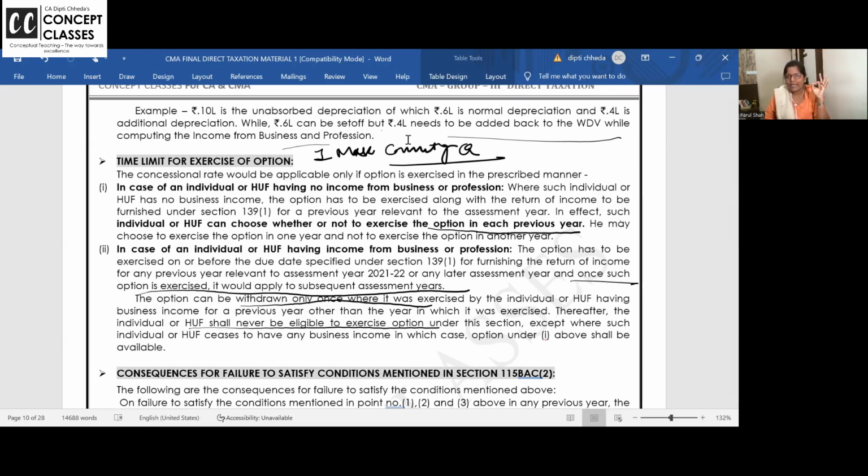I'm telling you, one-liner commenting questions are asked, and these are like common sense. If it is very clear, not even common sense, you can say that this is how the concept is. If you understand logically, you will never forget it. So ask your doubts if you have any.